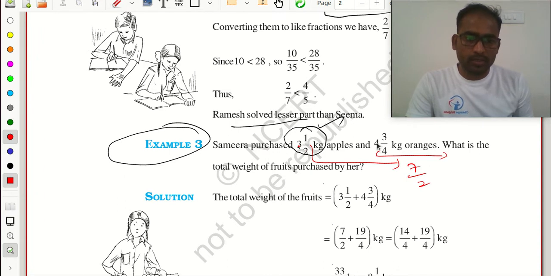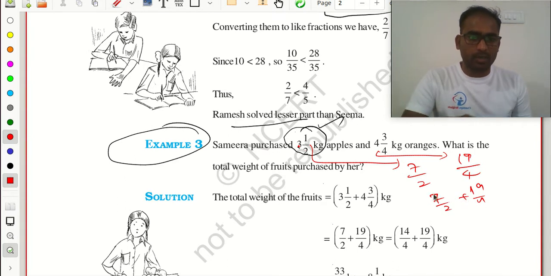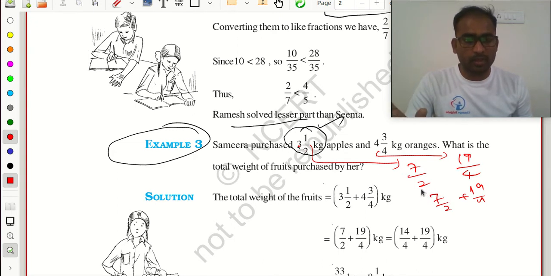For the other, 4 fours are 16, 16 plus 3 is 19, so 19 by 4. So I need to add these two: 7 by 2 plus 19 by 4. Here we can do it in two ways. You can take the LCM of 2 and 4. That we will learn in the next class also, how to add fractions, and in your previous classes, in class 6, you learned how to add a fraction. So here I can take the LCM of 2 and 4. What is the LCM of 2, 4?